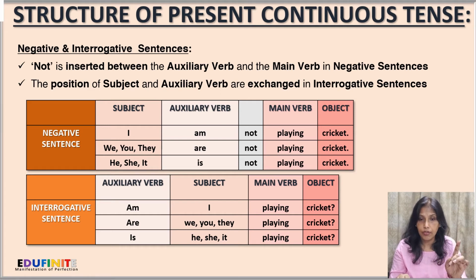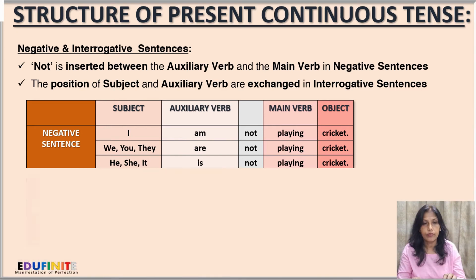Next, the second person plural and singular, and first person plural and third person plural will use the auxiliary verb are. So the interrogative sentence will be are we playing cricket, are you playing cricket, or are they playing cricket. And in the third person singular, we'll be using is as the auxiliary verb. So the interrogative sentences will be is he playing cricket, or is she playing cricket, and likewise.